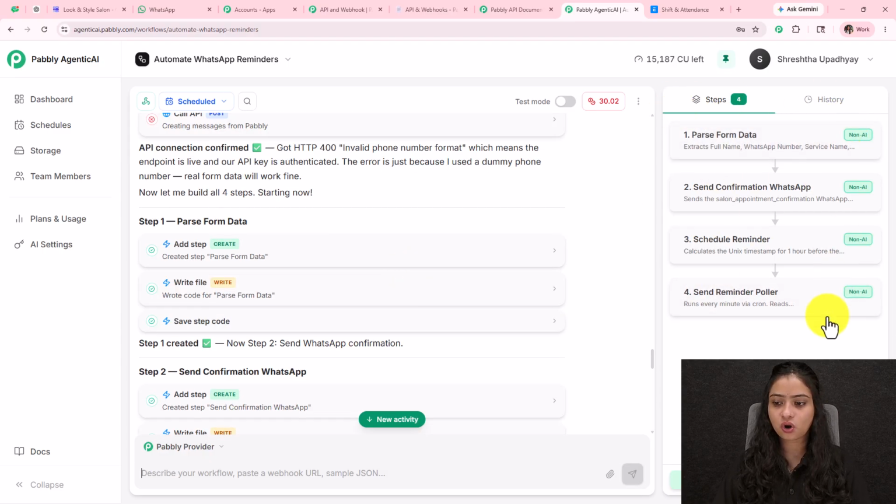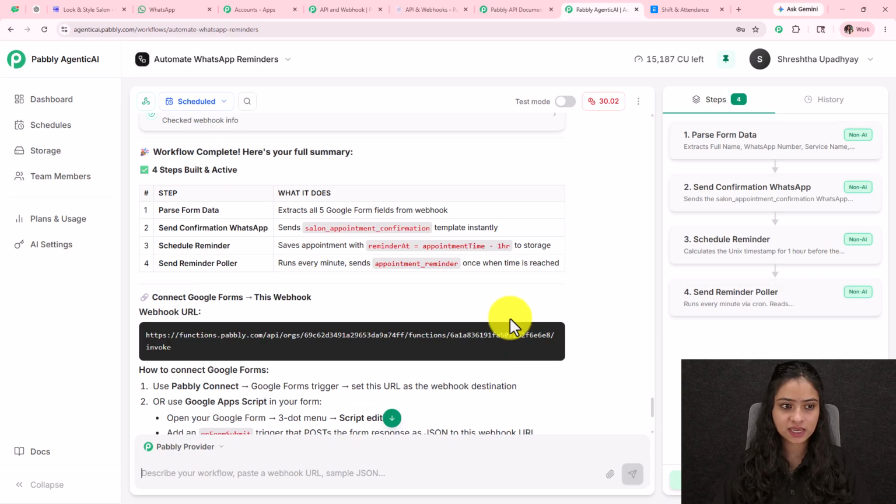So you can see that the automation is ready and created. First of all, it is going to parse the form data. Then it is going to send a confirmation message. It is going to schedule the reminder until the appointment date and time, and then send the reminder message 1 hour before the exact appointment date and time. It is saying that the workflow is completed, and this is the summary.